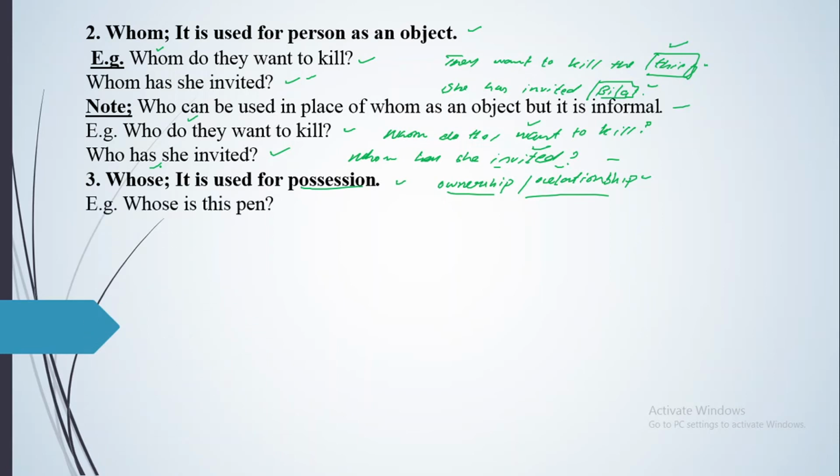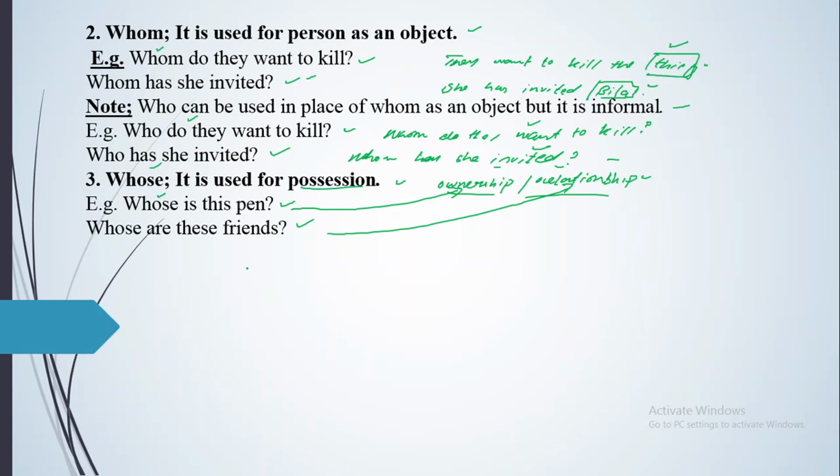Now, what is the first example? Whose is this pen? And next one is whose are these friends? That is known as the relative word, the interrogative pronoun whose. It is used for possession. Whose are these friends? That is showing relationship, and the first one is showing ownership, so you can use it for both. And if you say whose pen is this, then whose will be changed into an adjective, the possessive adjective, the interrogative adjective. So keep in your mind, you will be very careful.